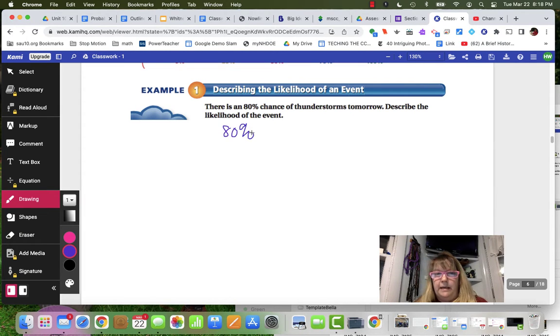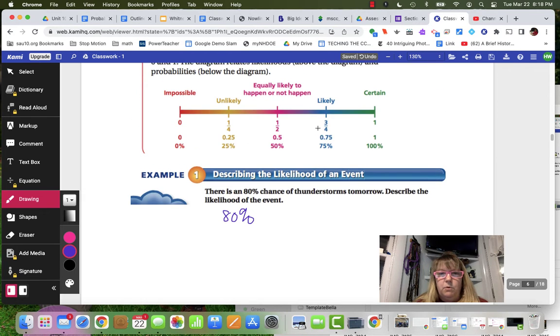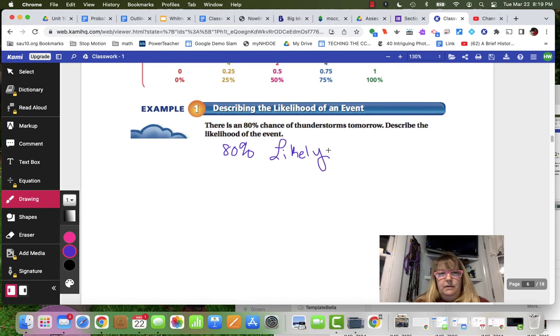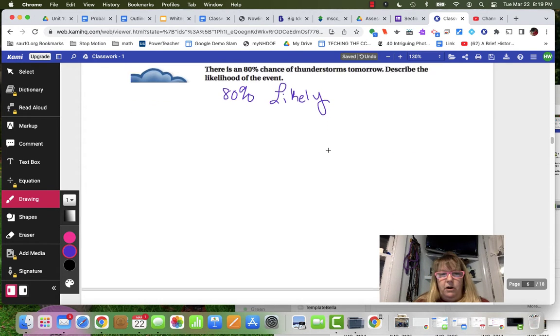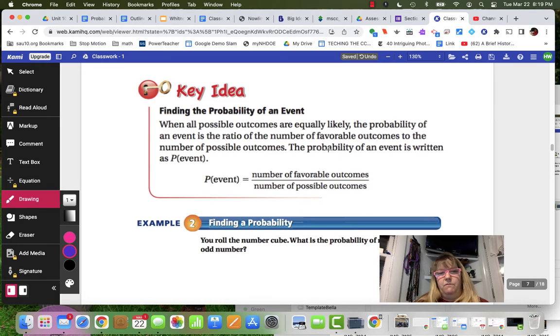And if I go back and look at that little chart, it's somewhere around 75%, so it's likely that we're going to have a thunderstorm tomorrow. Not really, but in case that was the forecast. So it is likely to happen. Not a hard concept.